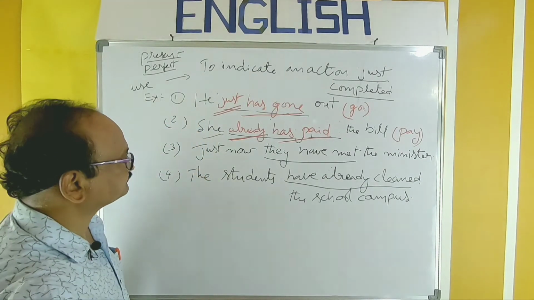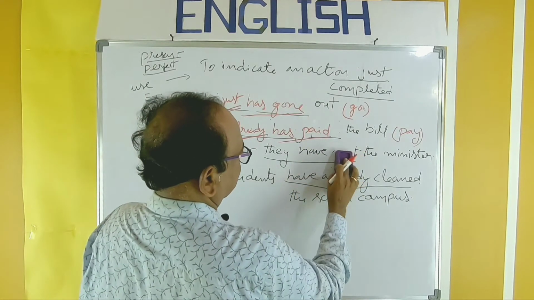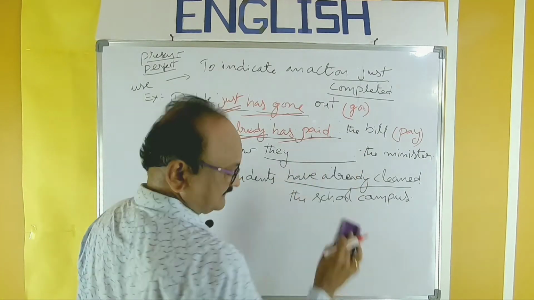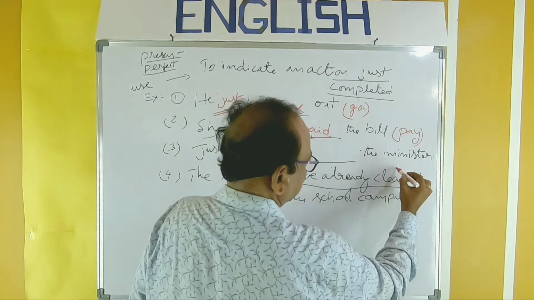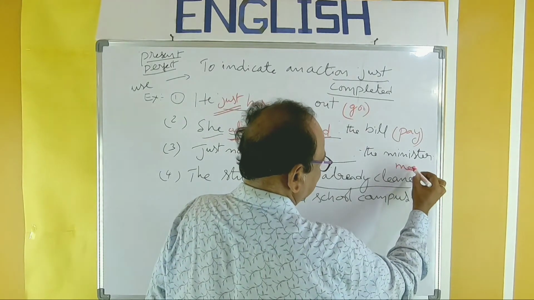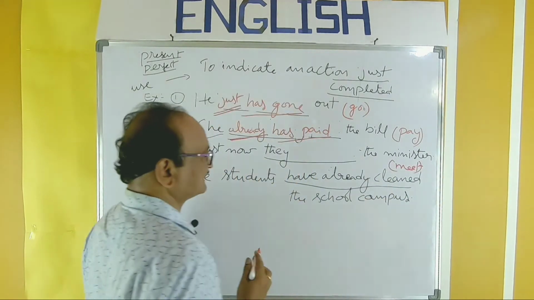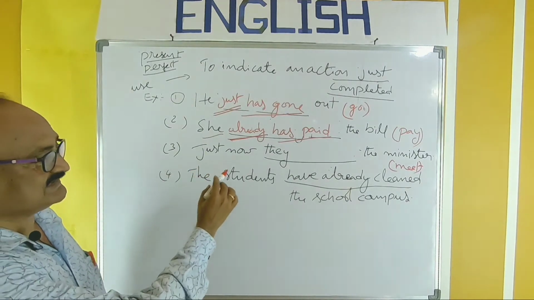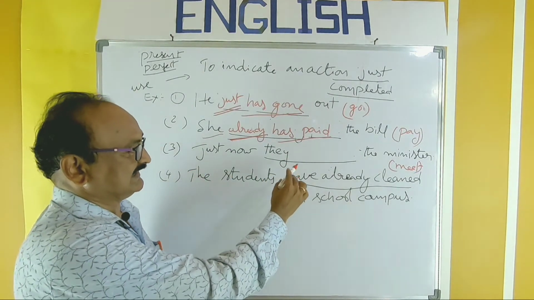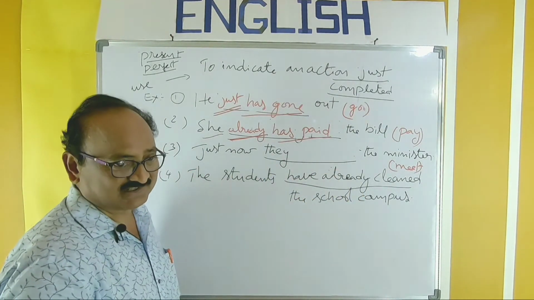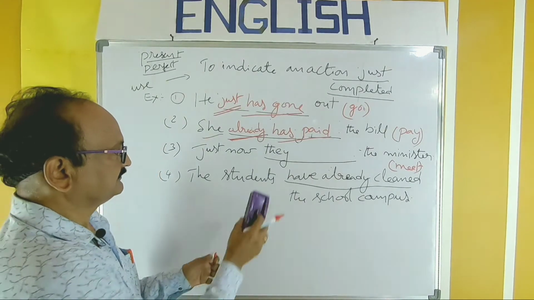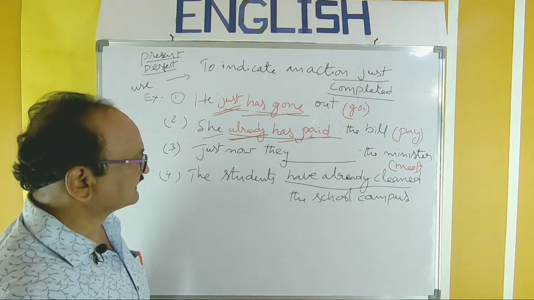Next, same. The first form meet is kept in brackets. Just now dash they dash the minister. They is the subject here.